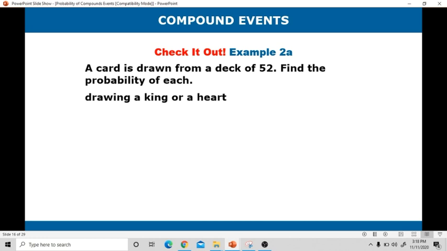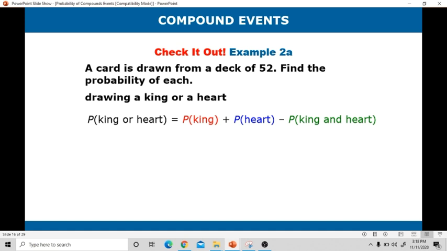Therefore, we'll use the formula: probability of A union B equals probability of A plus probability of B minus probability of A intersection B. Applying it here, the probability of drawing a king or a heart is equal to the probability of drawing a king plus the probability of drawing a heart minus the probability of drawing a king and heart.